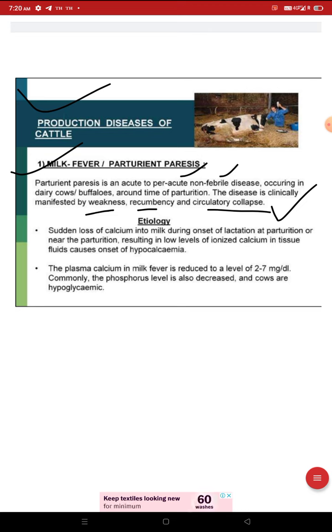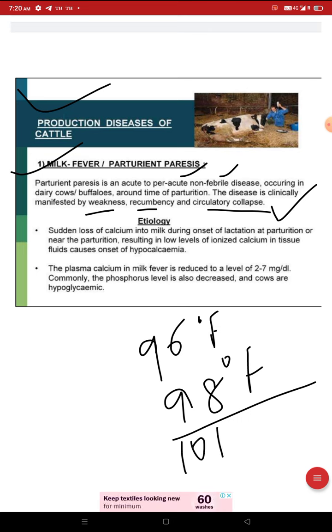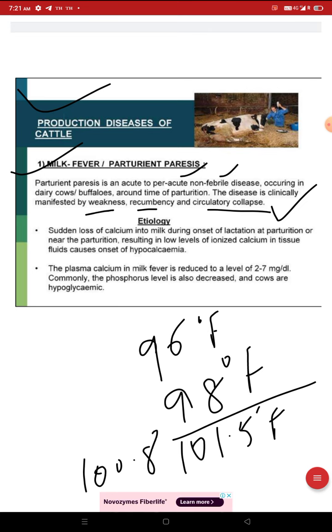The temperature will be like 96 degrees Fahrenheit to 98 degrees Fahrenheit. The normal body temperature of cattle is 100.8 degrees Fahrenheit to 101.5 degrees Fahrenheit. This is the normal temperature, but in milk fever, the temperature will be less than normal.